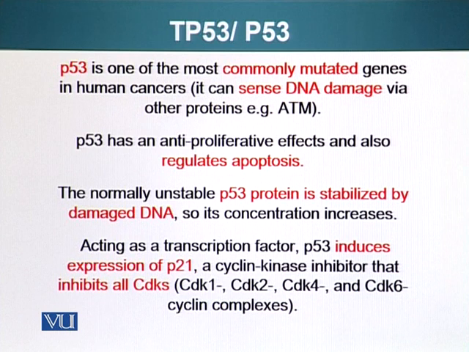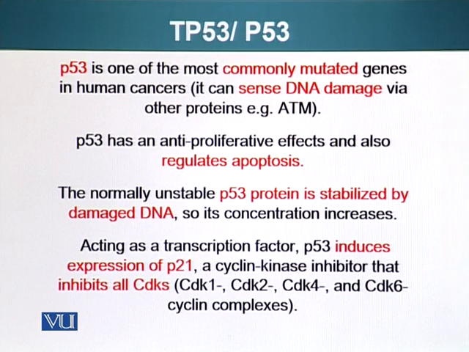Of course, if it is the guardian of genome, it is involved in many processes, including arrest of cell division and guiding cell towards apoptosis. If there's a mutation in this gene and its product is non-functional, the results will be catastrophic. And of course, many types of cancers have a mutation in P53.